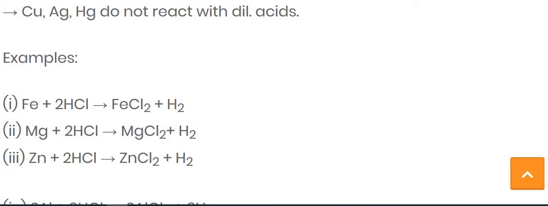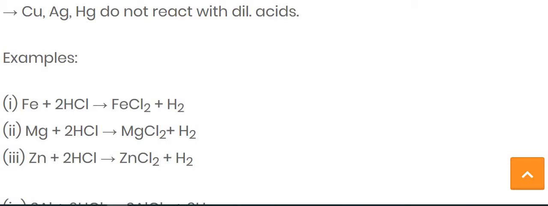Here you can see at the reactant side Fe is 1, and at the product side Fe is also 1. At the reactant side hydrogen is 1, but at the product side the hydrogen is 2. So for balancing the equation, we have to write 2 in front of the HCl. While balancing the hydrogen, the Cl also becomes 2 at the reactant side, and at the product side the Cl is 2 as well. So now this equation is balanced.